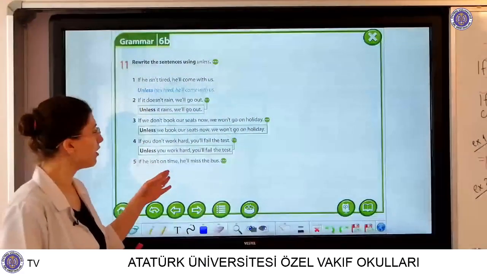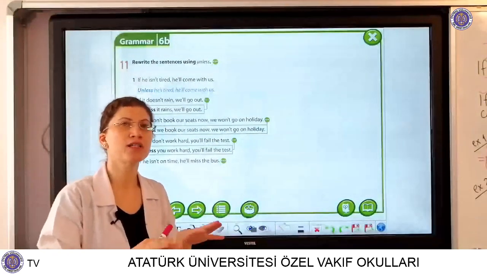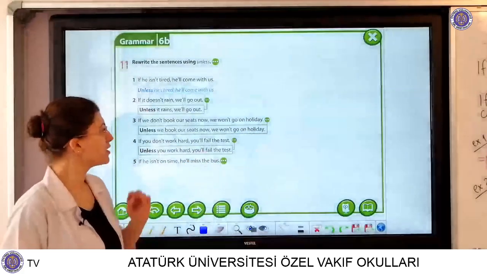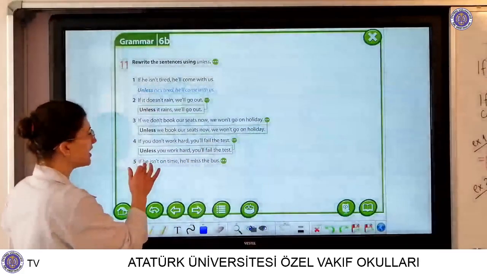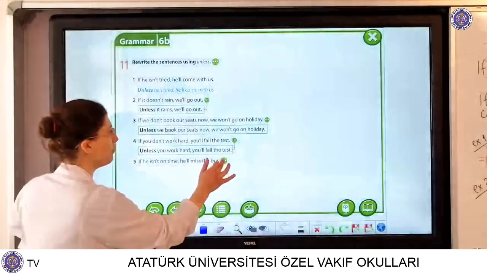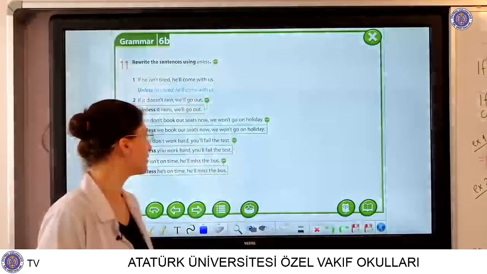If he isn't on time, meaning being punctual, arriving somewhere on time, he will miss the bus. Let's make it with unless. Unless he is on time, he will miss the bus. The second sentence is always the same.